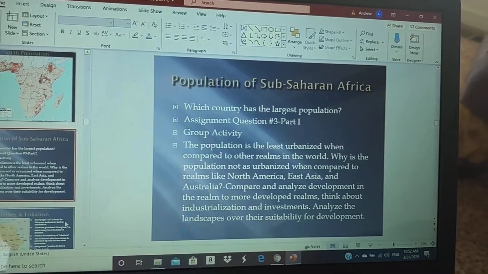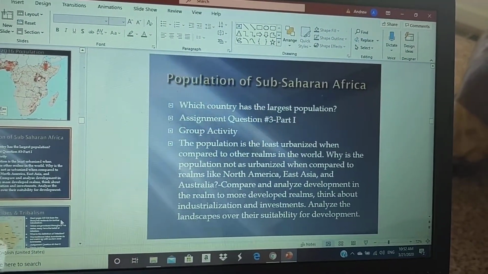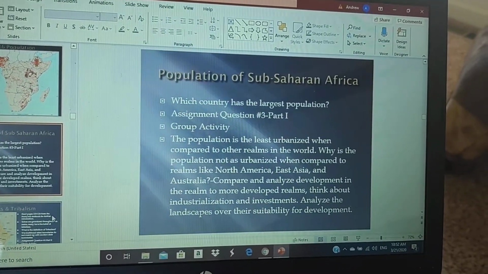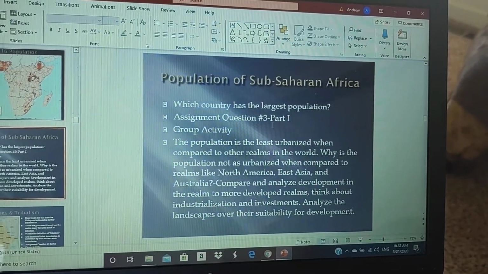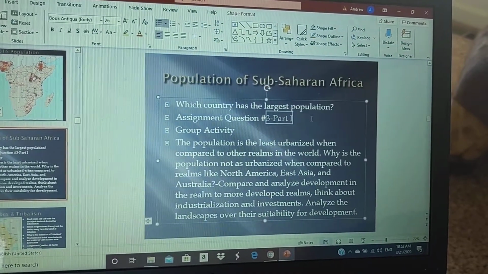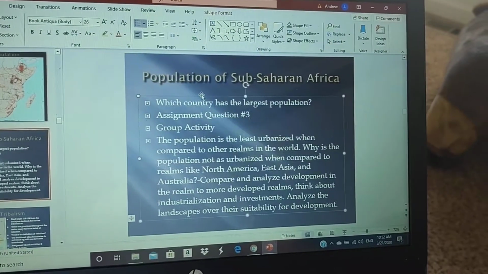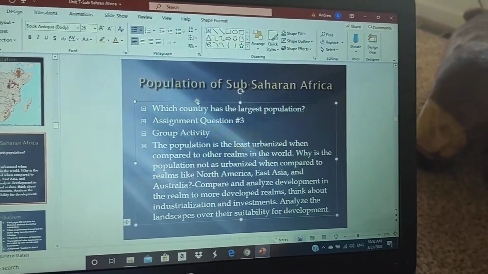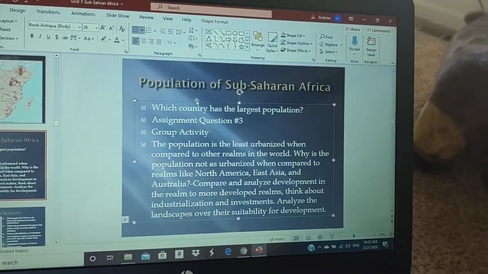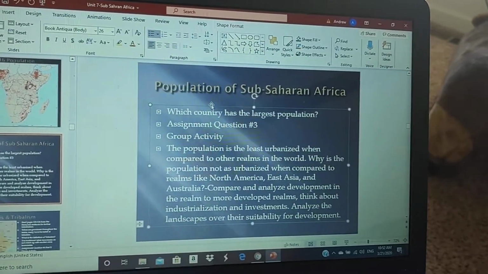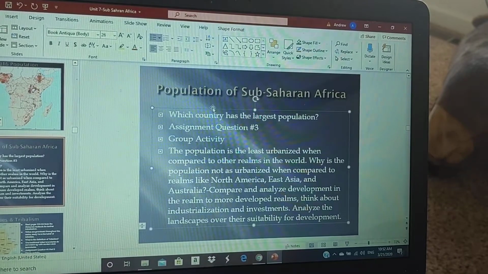Now, I just answered where the largest population was. I want you guys to think about this. My question is, why does sub-Saharan Africa not have a large urbanized population when compared to other realms?